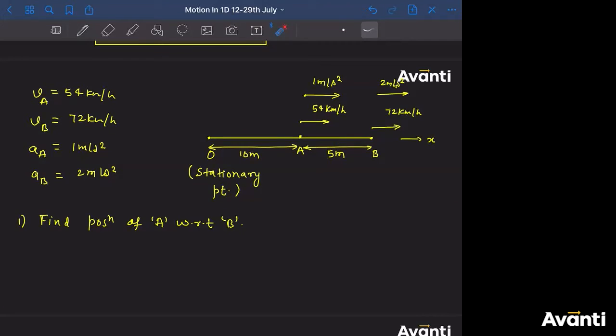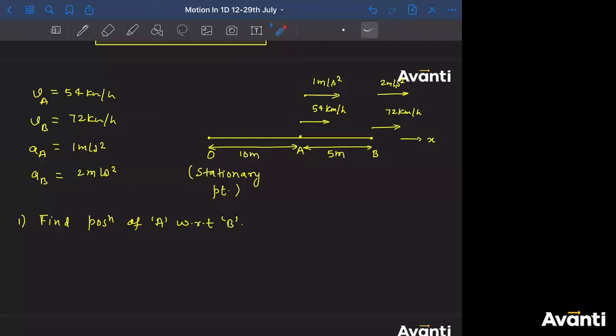If you're saying the position of A with respect to B is plus 5 meter, so B will say that I have to move 5 meter towards rightward to reach A. If you say position of A with respect to B is negative 5 meter, that means B has to move 5 meter in leftward direction to reach A. Now you tell me what is the correct answer, plus or minus. So this is very simple. From common observation, I can say that point A is to the left of B. Point A is to the left of B. So aram se I can get the answer as negative.